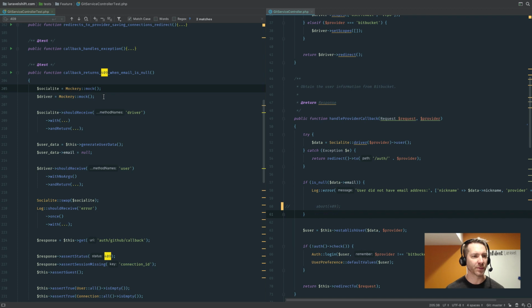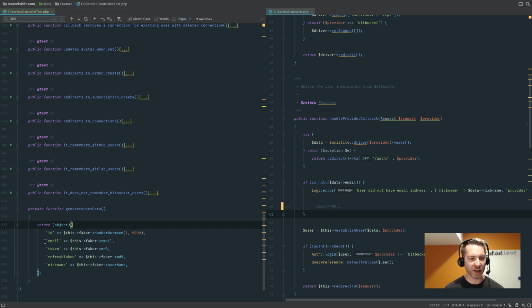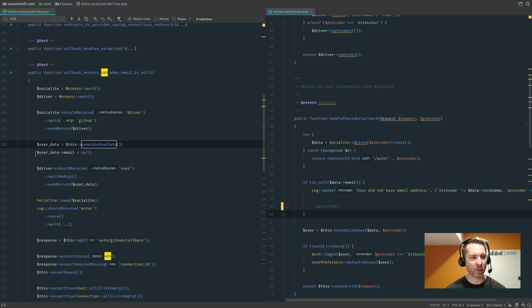So I mock out Socialite and the driver, and basically set those up to give me back a certain bit of data. So in this case, I'm just going to attempt to log in with GitHub, and it's going to return the GitHub mock driver. And at that point, I can return a set of user data. So it just generates some user data. In this case, all just fake stuff. But the email address is a fake email. And if I go back and we take a look, I'm forcibly overwriting that email to be null.